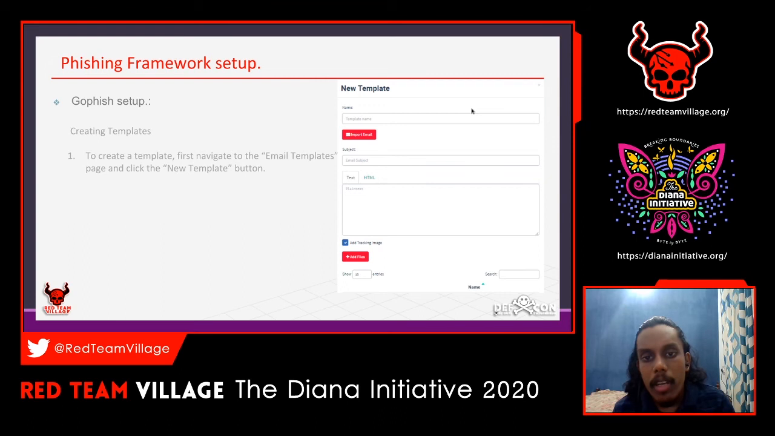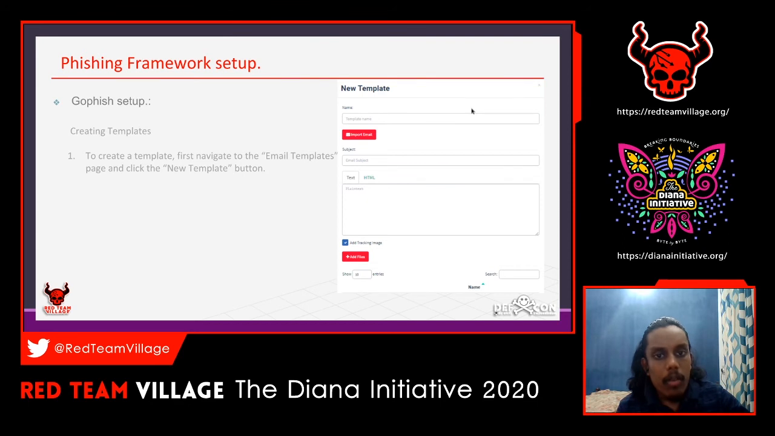You can put any name you want, and you can put the subject, and you can put the template in text or in HTML form. If you want to make it a bit more complex, you can design your own template and put it in here. So that's what it does.